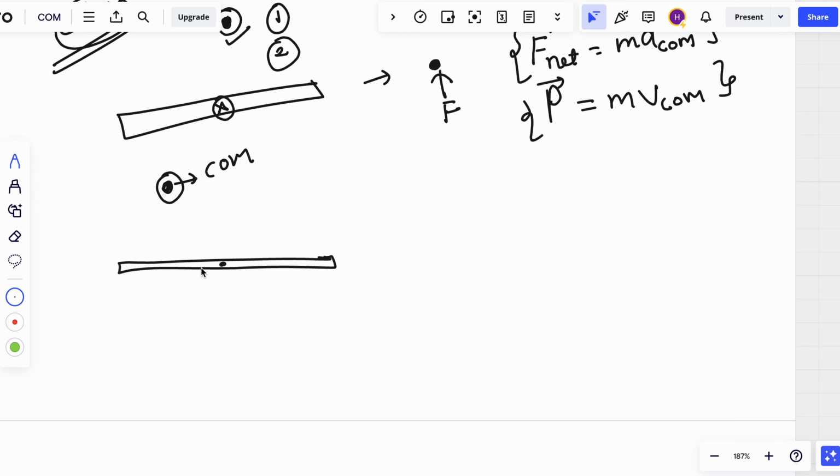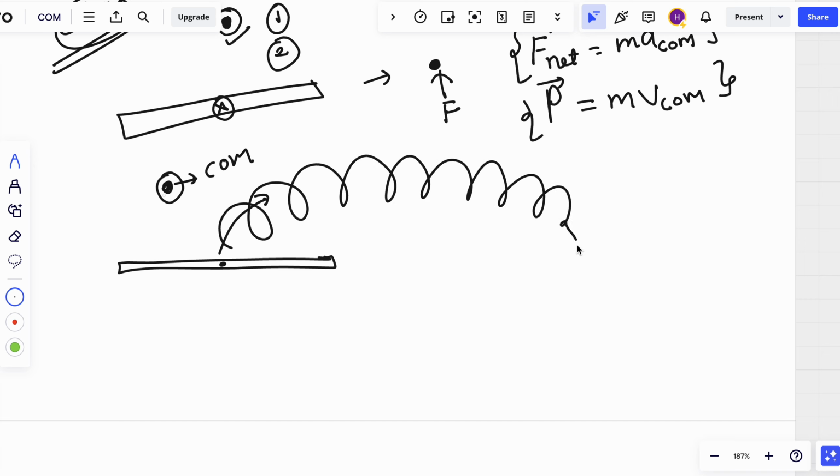Now let us understand. Suppose this is a pencil. I throw this pencil up in the air. How will the pencil move? The pencil will move like this, like this, and fall, right? But how will this point move? This point will go like this, and it will be a type of projectile motion, right? Projectile motion we already know.